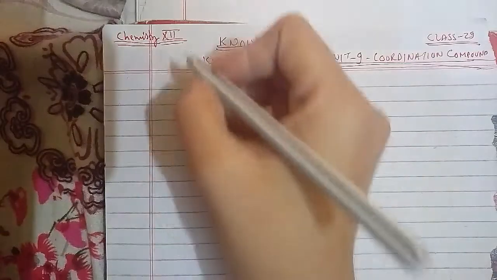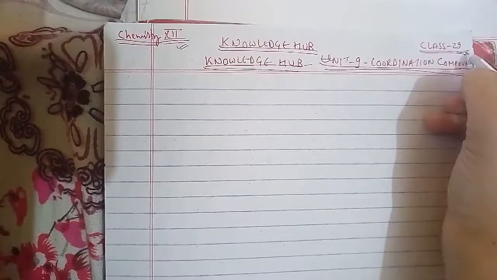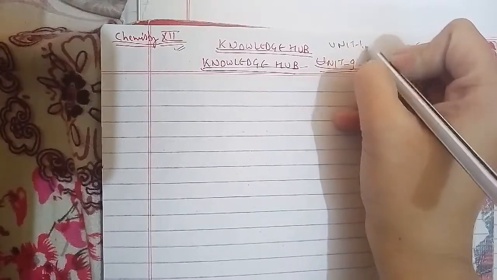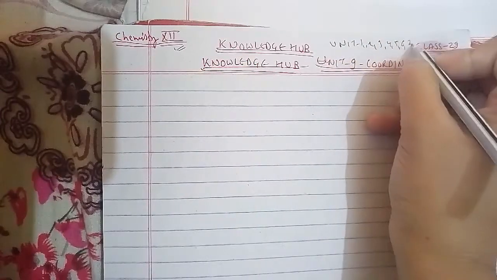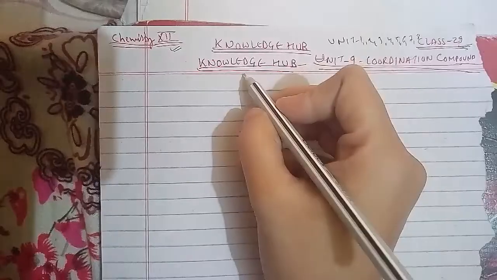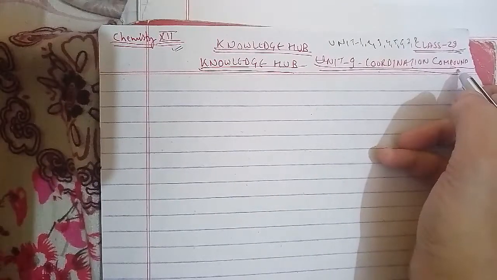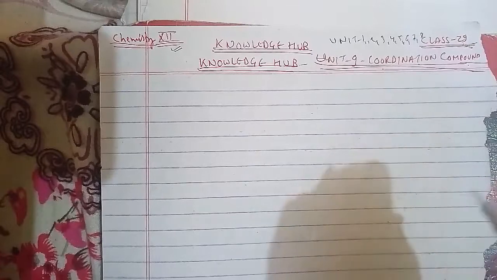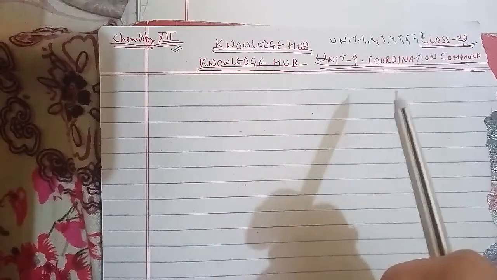Today we're going to start chemistry for class 12, and this is class 29. In the 28 classes before, we completed unit 1, unit 2, unit 3, unit 4, unit 5, unit 6, unit 7, unit 8, and now unit 9, the coordination compounds, is what we have to discuss here. This will surely be completed in this class only.